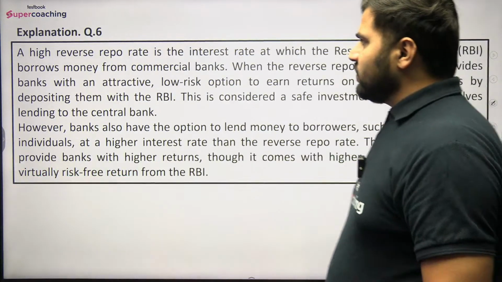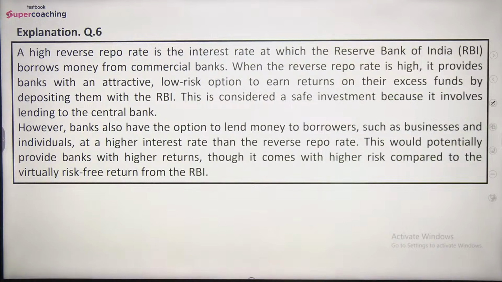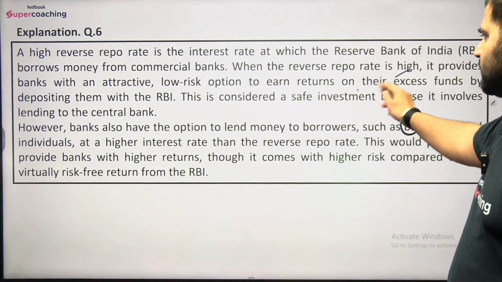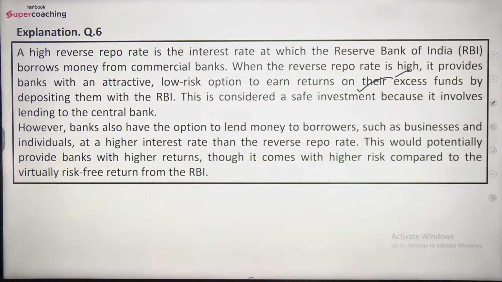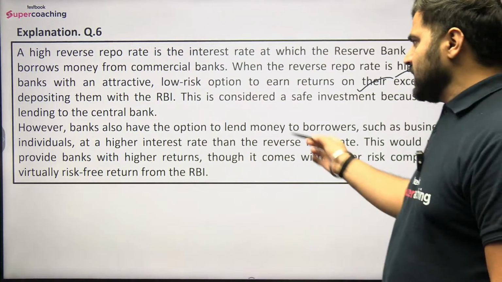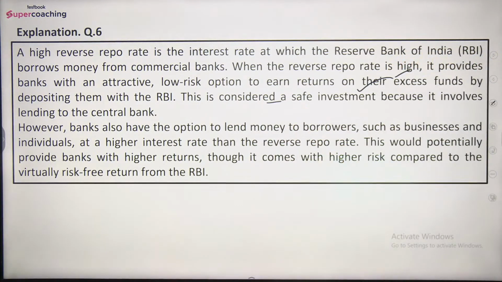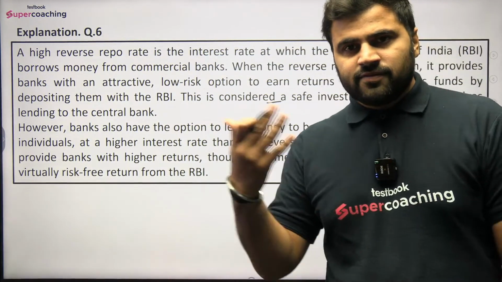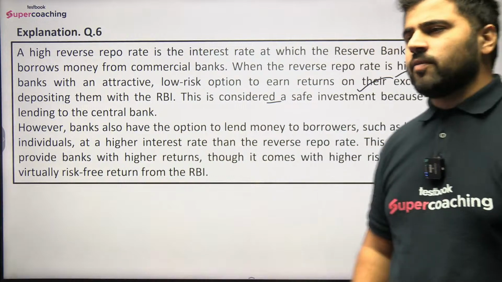A high reverse repo rate is the interest rate at which the RBI borrows money from commercial banks. When the reverse repo rate is high, it provides banks with an attractive low risk option to earn returns on their excess funds by depositing them with the RBI. This is considered a safe investment because it involves lending to the central bank, ठीक है, तो यहाँ पे when you are depositing money with the central bank, तो वहाँ पे completely safe है, वहाँ पे कोई issue नहीं है.